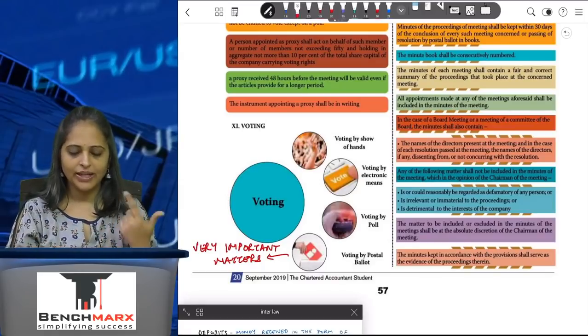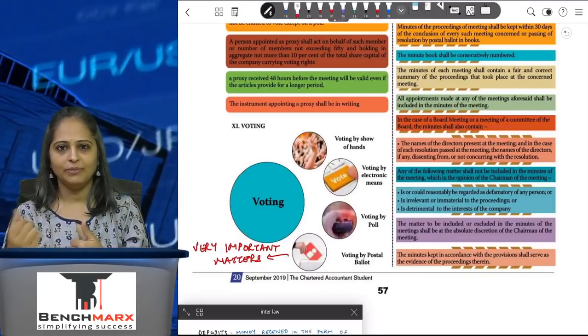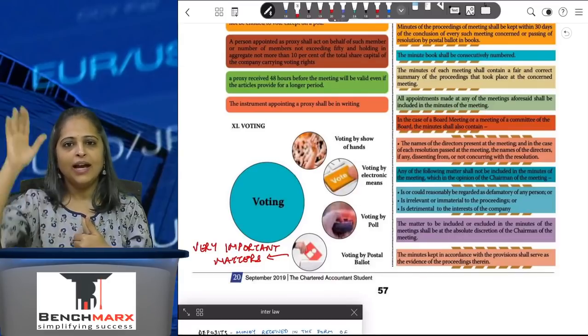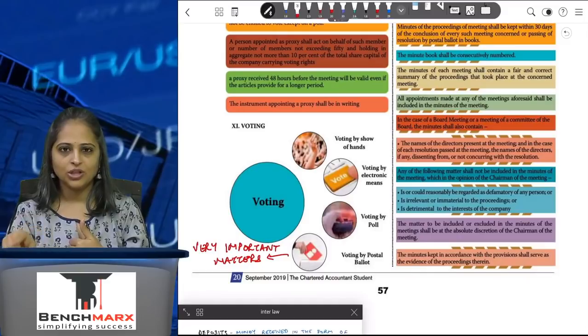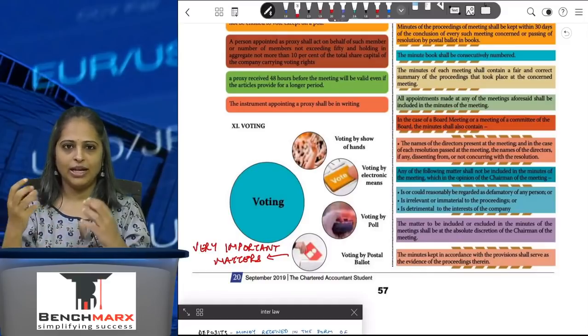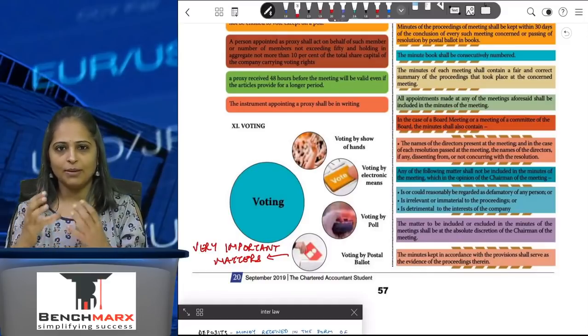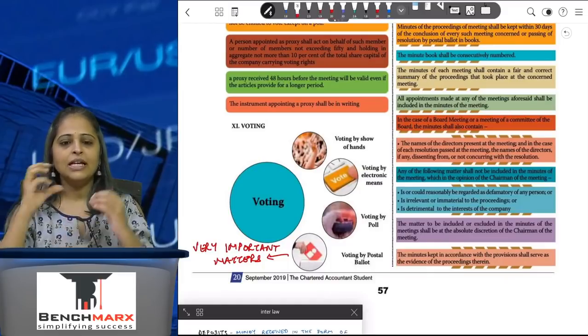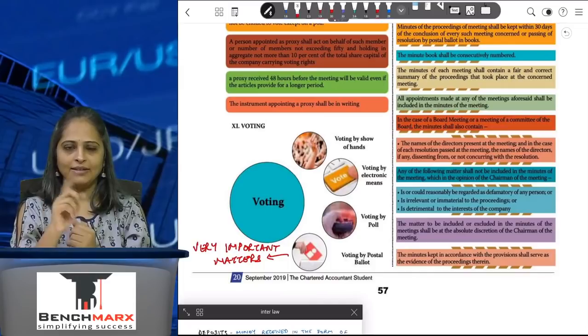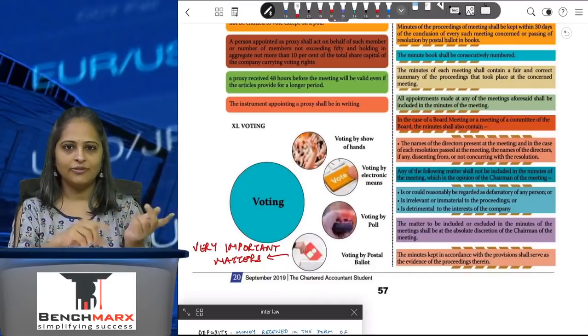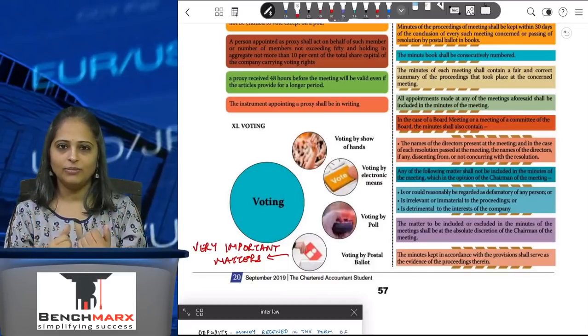Second is voting by electronic means. I am a public company, I have more than 5,000 members. I cannot have a show of hands because I can't sit and count for every resolution how many people are voting. So I tell them, whatever resolutions are proposed to be passed in the meeting, I'll put them up on the website, and you can go on the website, read the resolution, and click favor or against. That is voting by electronic means.